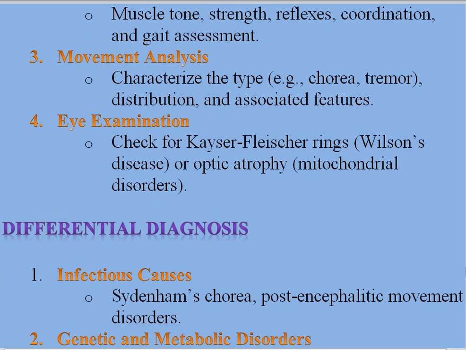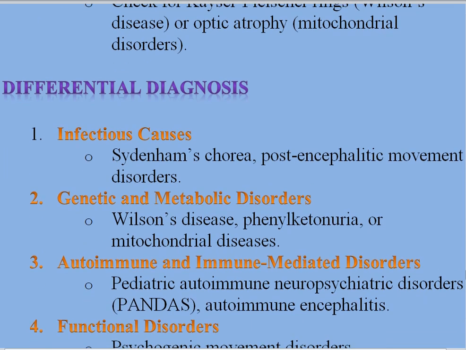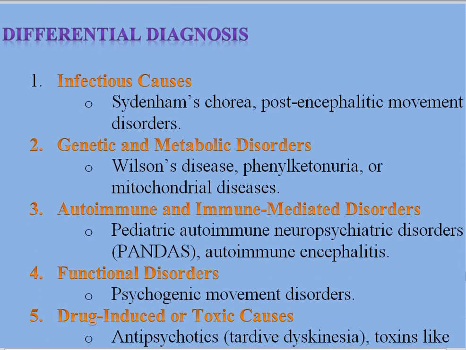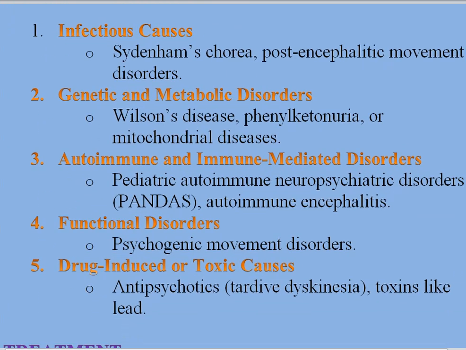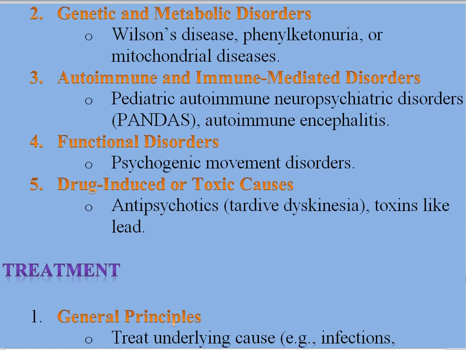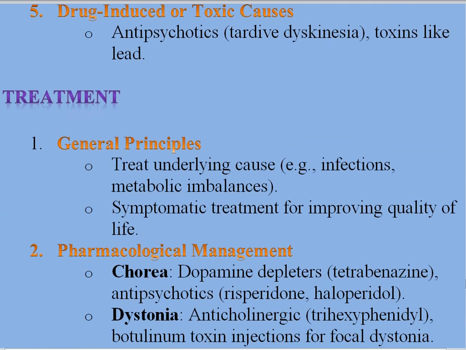Then the differential diagnosis: infectious causes, Sydenham chorea, post-encephalitic movement disorders; genetic and metabolic disorders like Wilson disease, phenylketonuria, or mitochondrial diseases; autoimmune, such as pediatric autoimmune neuropsychiatric disorders, PANDAS, and autoimmune encephalitis; functional disorders such as psychogenic movement disorders; and drug-induced or toxic causes, such as antipsychotics, which cause tardive dyskinesia, and toxins like lead.